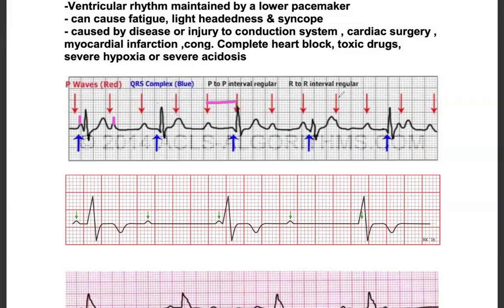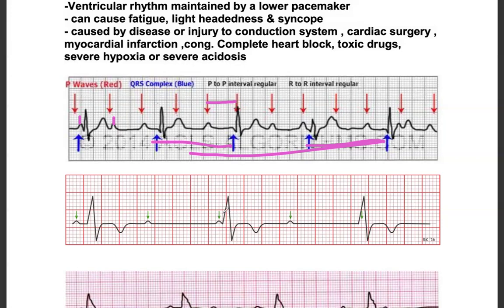And where is the RR interval? The RR interval he's telling, this one is the RR interval. And also this one here is the RR interval and here is the PP interval. Means there is a difference. They are not going in coordination. We have to check that always.